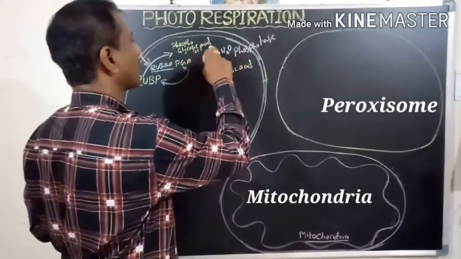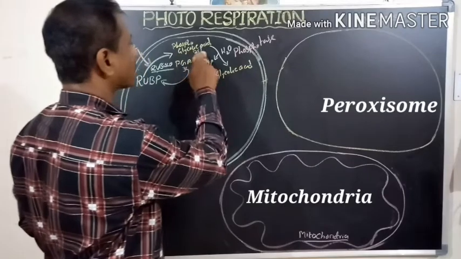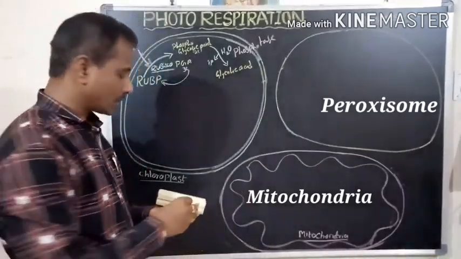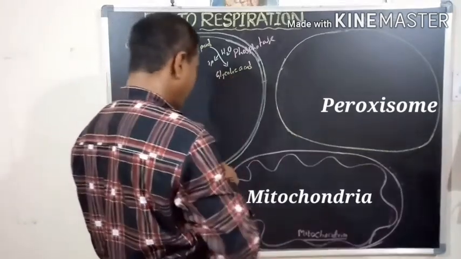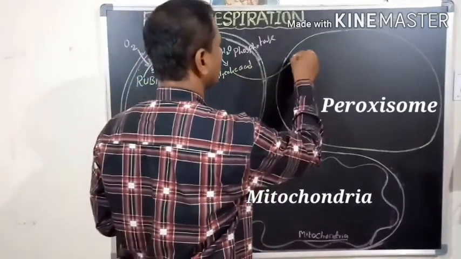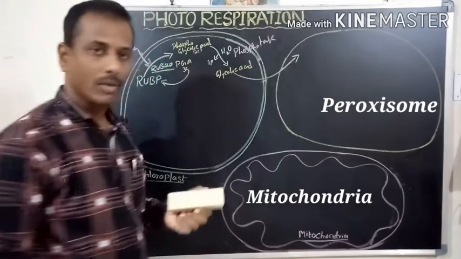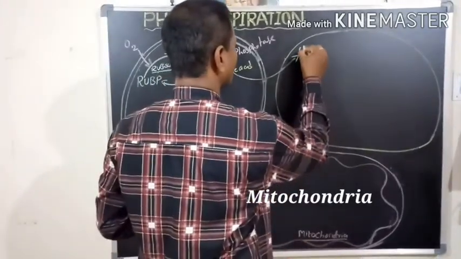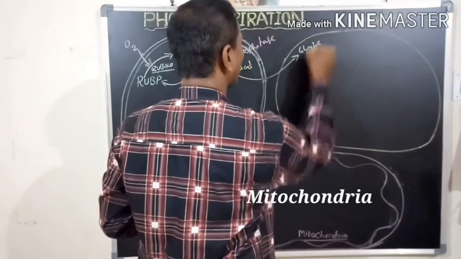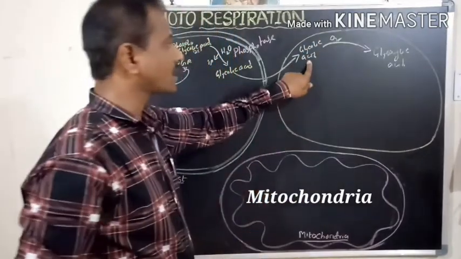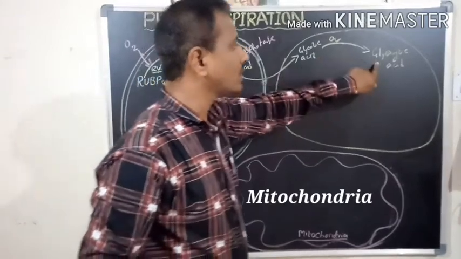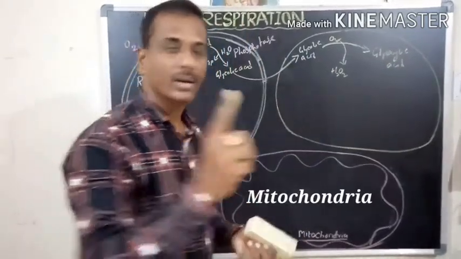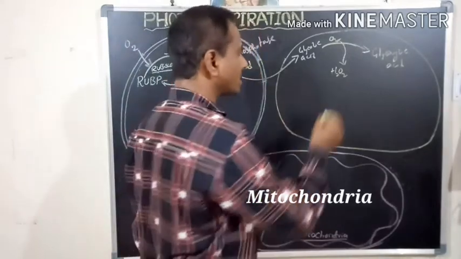In the presence of phosphoglycolate phosphatase, the phosphoglycolic acid is converted into glycolic acid. Now this glycolic acid can immediately diffuse into the second cell organelle, that is the peroxisome. In the peroxisome, the glycolic acid undergoes oxidation. It gives glyoxylic acid. In this process, 1 molecule of hydrogen peroxide is released.